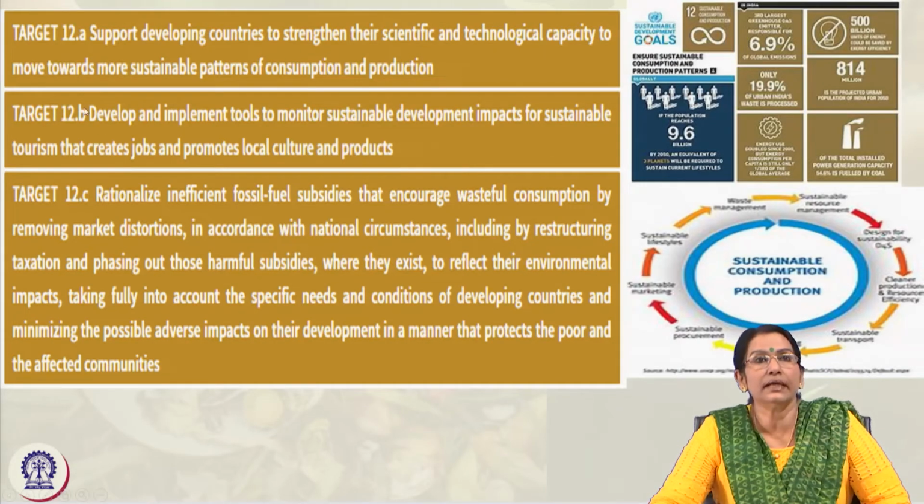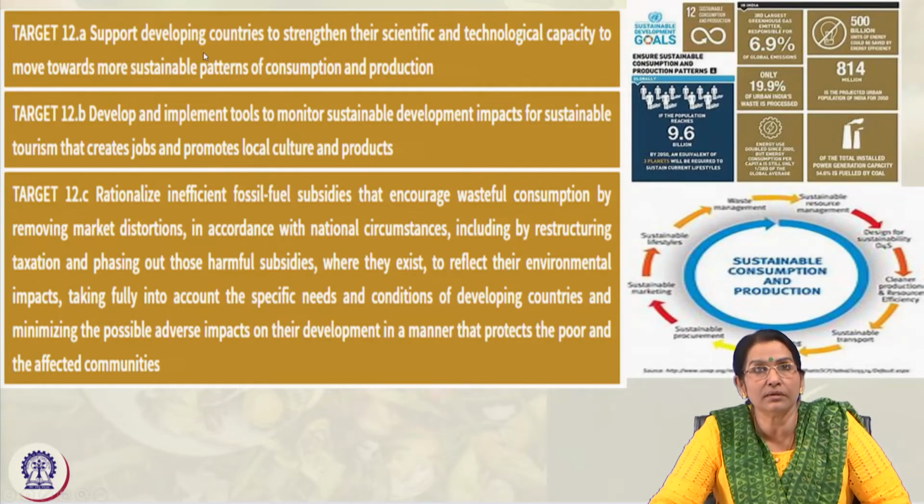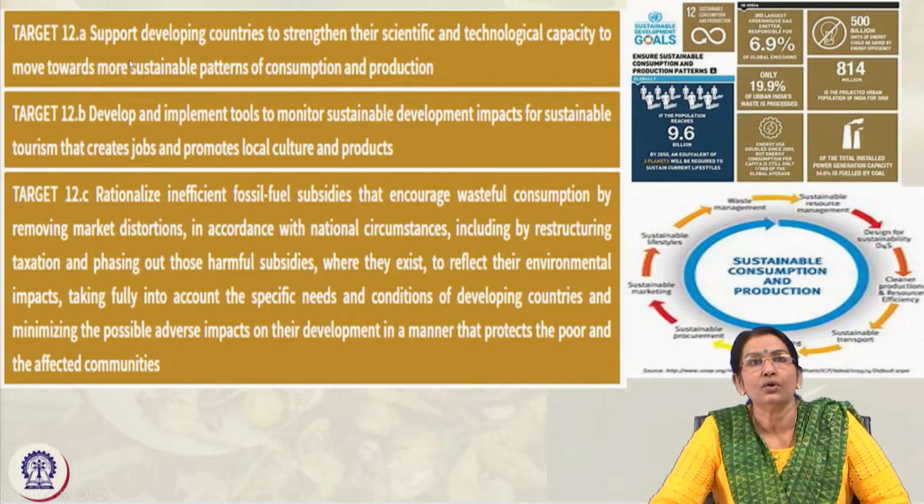So, these are again at target 12, A, B, C is continuing. A advocates for support for developing countries. So, other countries and UNESCO agencies should support the developing countries to strengthen their scientific and technological capacity to move towards sustainable patterns of consumption. Similarly, implement the tools to monitor sustainable development and its impact on sustainable tourism, and create more jobs, and promote the local culture, etc.